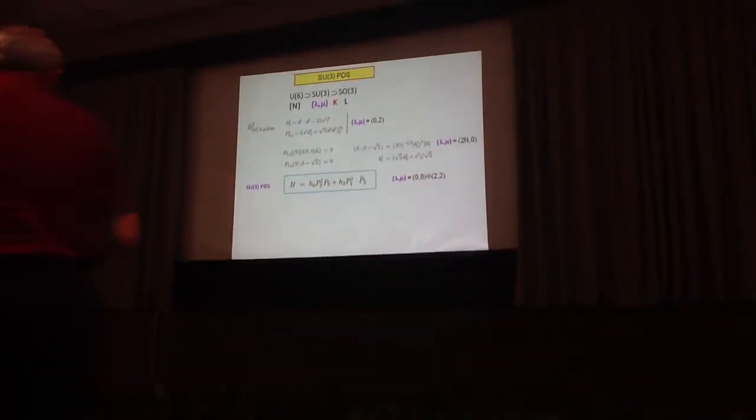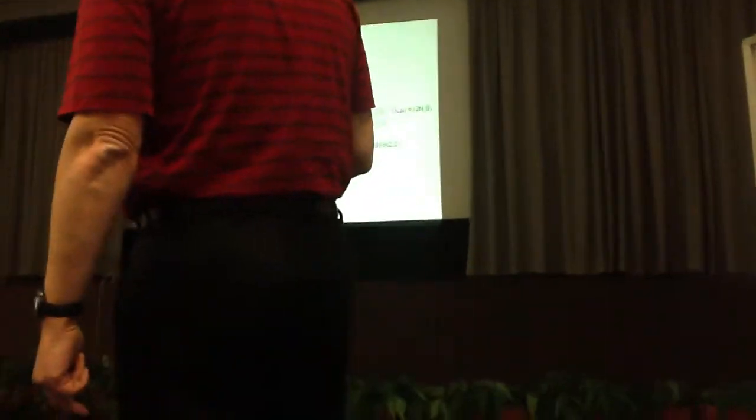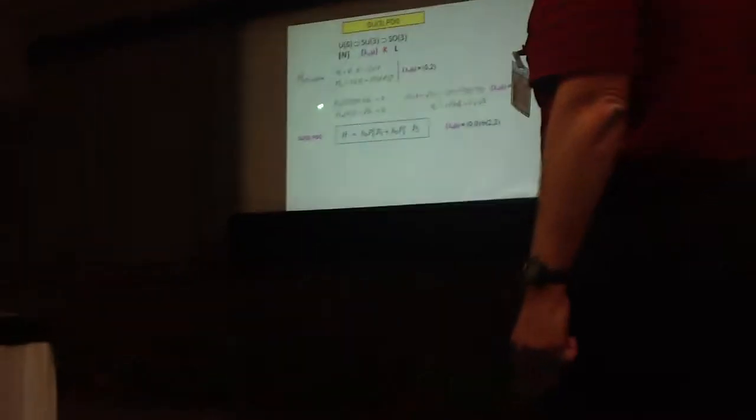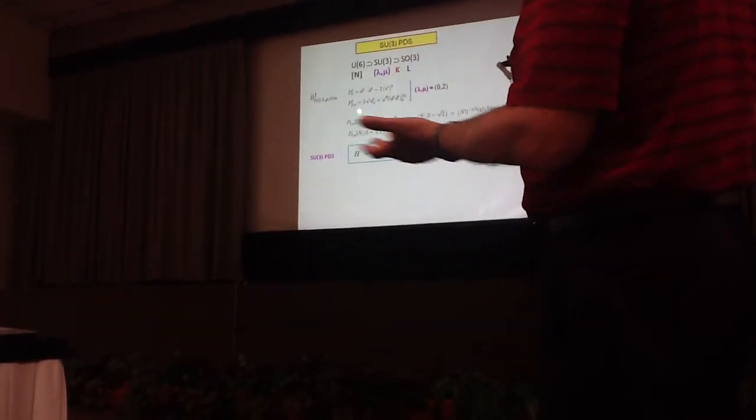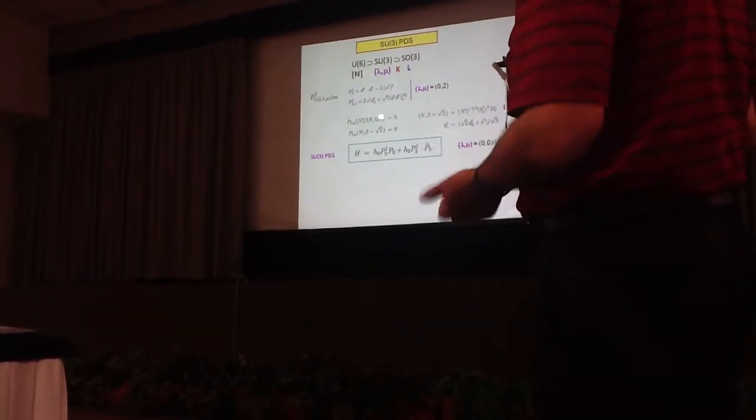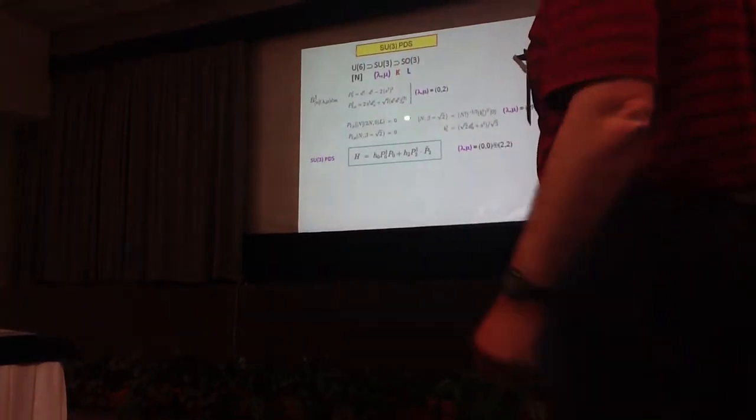So let me demonstrate this with the SU3 chain. Here we can find two operators which have the lambda mu character of 0,2. And these operators have the property that they annihilate all the states in the given 2n, 0 representation, which is a ground band representation.